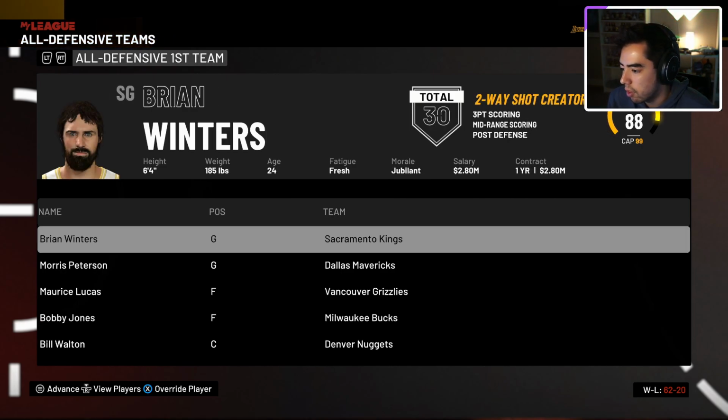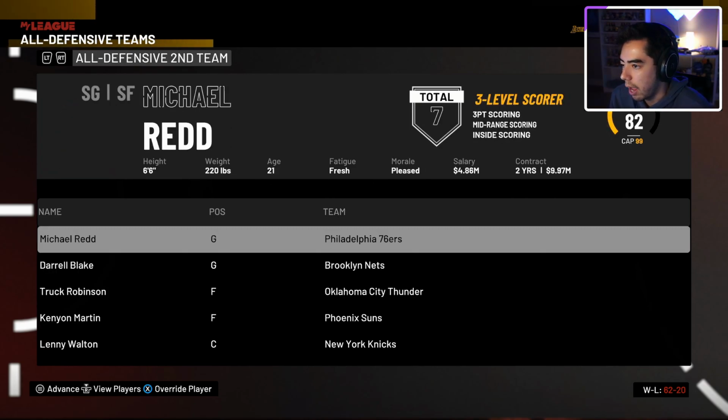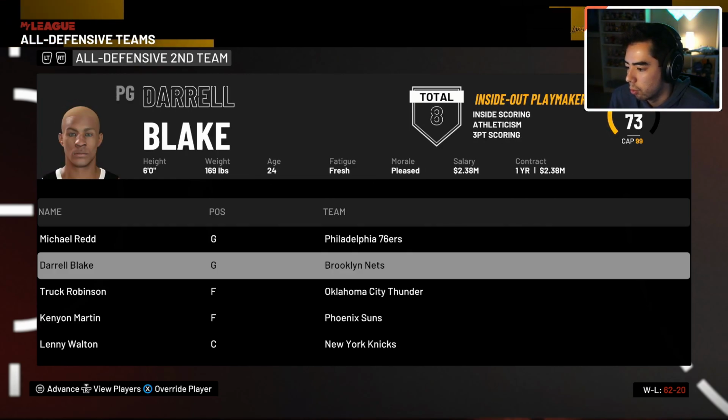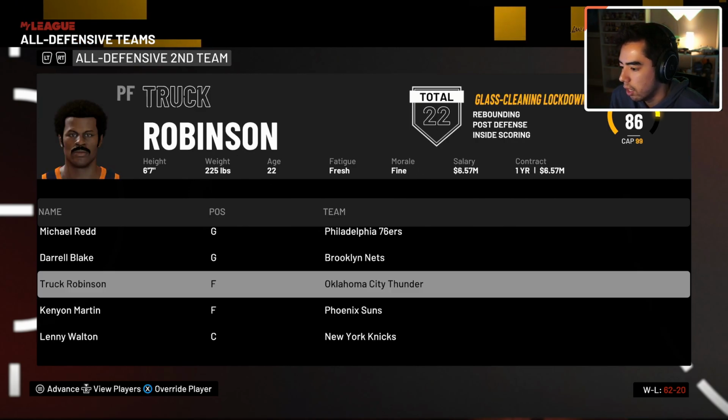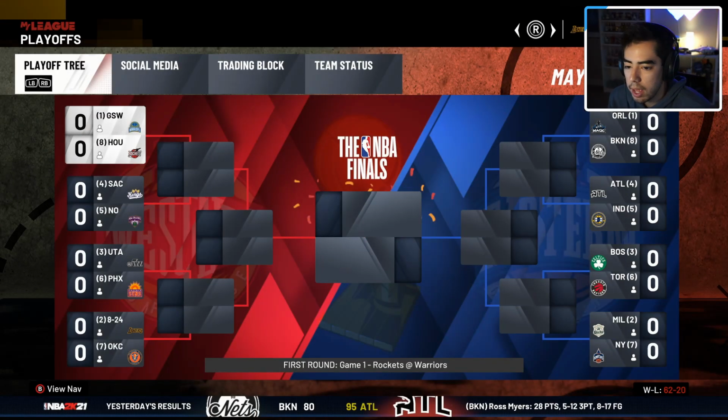Here is the all-defensive first team: Brian Winters, Morris Peterson, Maurice Lucas, Bobby Jones, and Bill Walton. And on the all-defensive second team, we got Michael Redd, Chuck Robinson, Kenyon Martin, and then a couple of auto-generated players. So let's go ahead into the playoffs here.